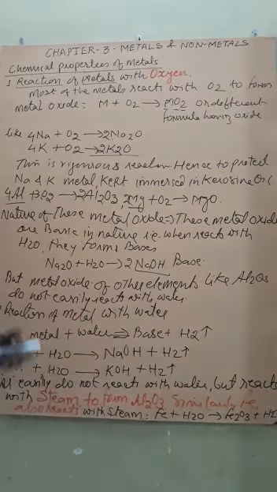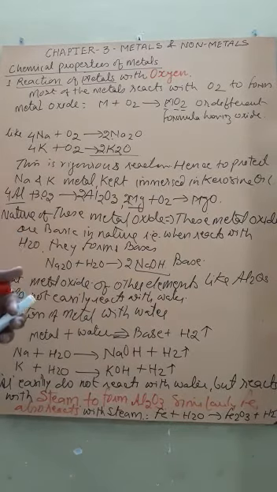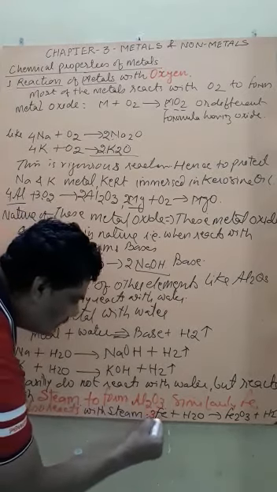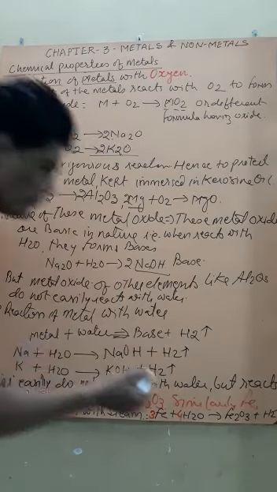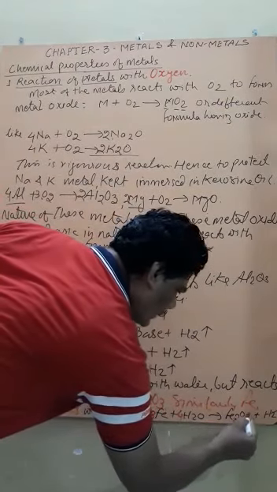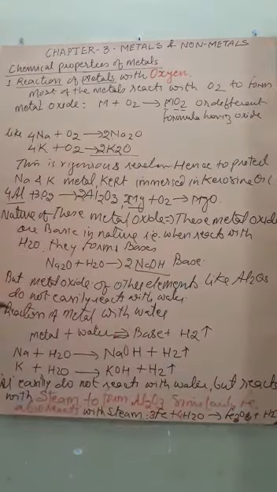So actually, the reactivity of metal towards different substances depends on the nature and the valence electrons present in the element. The lesser the number of valence electrons, the more is the reactivity. Student, we have seen this reaction in our previous topic: Fe3O4 plus H2, and we have balanced this reaction also.